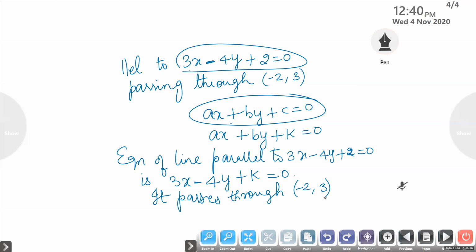Yes, ma'am. So now it is given, it passes through the point minus 2 comma 3. So substitute for x and y. X you substitute as minus 2, y as 3. So find the value of k. What's the value of k you are getting here? Aparna.